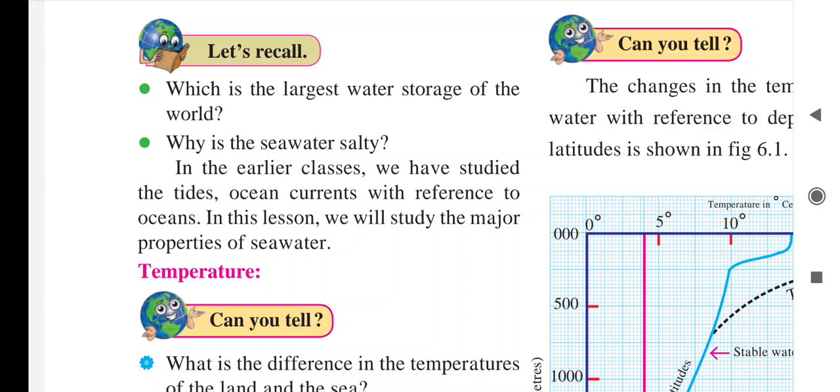Why is the seawater salty? Seawater is salty because the salinity amount that exists in seawater is more. Now in the earlier classes we have studied the tides and ocean currents with reference to oceans. In the previous chapter we studied about the tide, high tide, low tide, ocean currents. But in this chapter we are going to study the major properties of seawater.